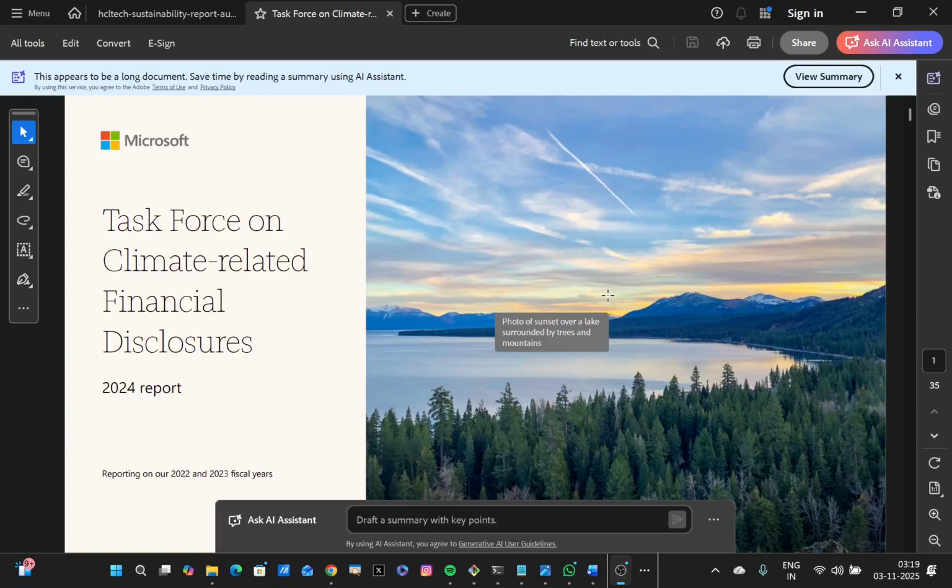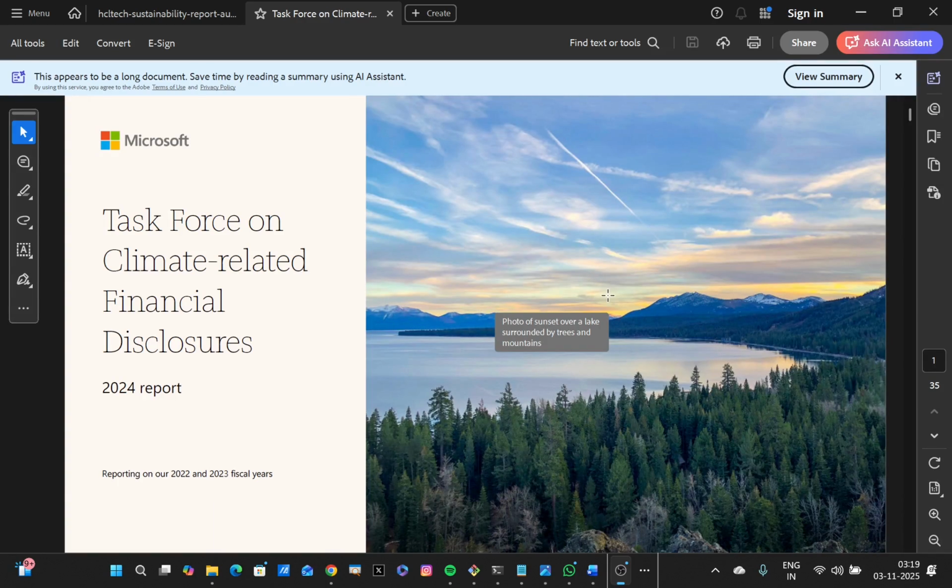So I again have the TCFD report for the year 2024 that's published by Microsoft. And in this tutorial, we'll cover mapping the physical risks. Now, I just want to give you a glimpse of how physical risks are written in a real life ESG report and what we are trying to automate with the toolset that we have at our disposal.